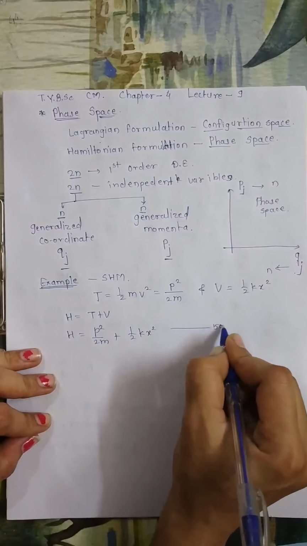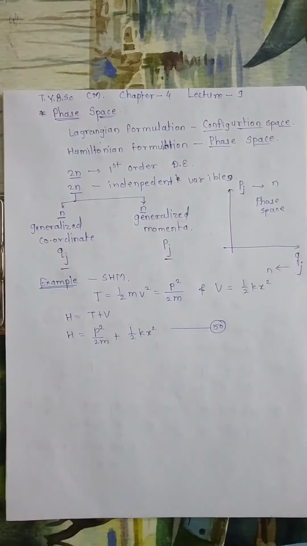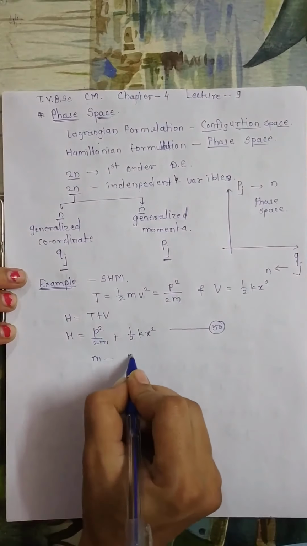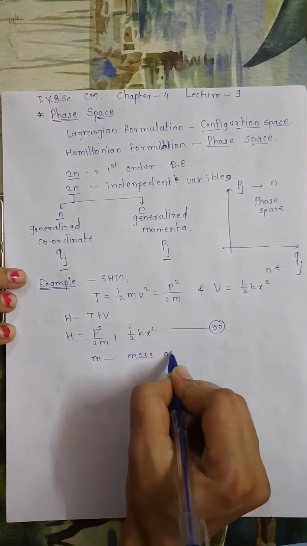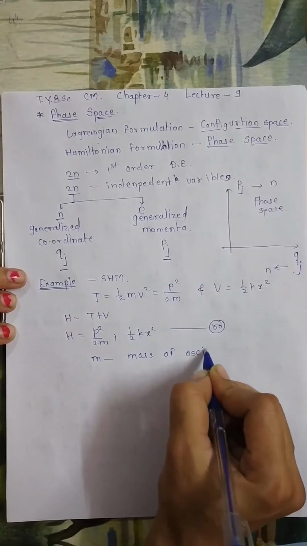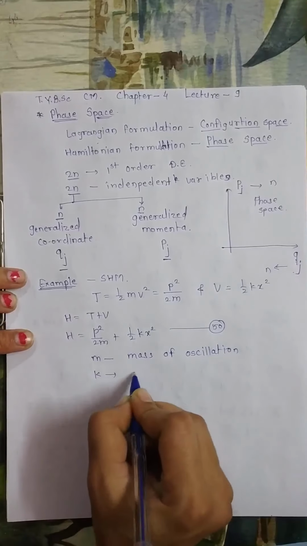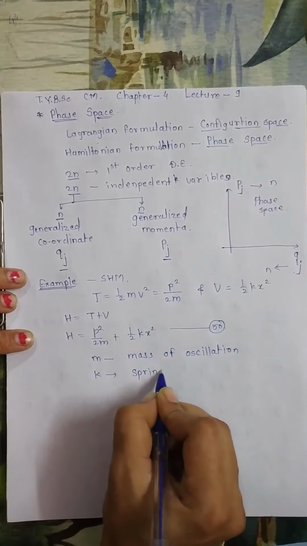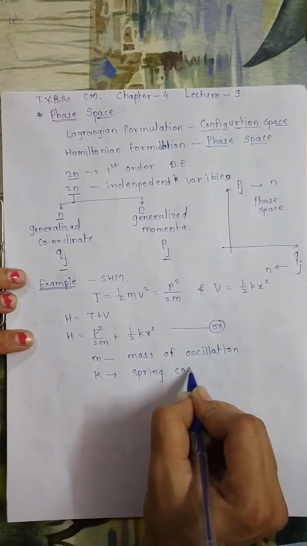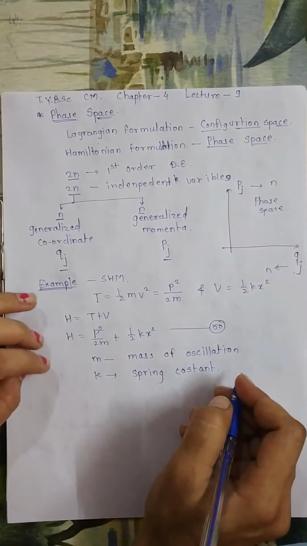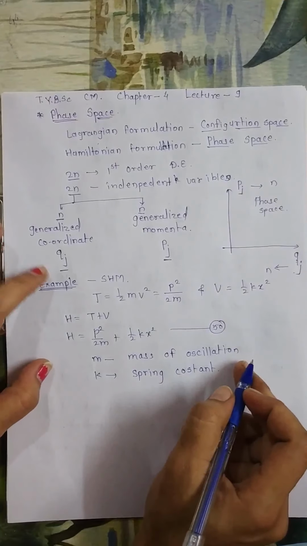Let me call this equation number 50. Equation number 50 gives us the Hamiltonian, where m is the mass of the oscillator and k is known as the spring constant. In SYBSc you have already studied how the system for simple harmonic motion looks.